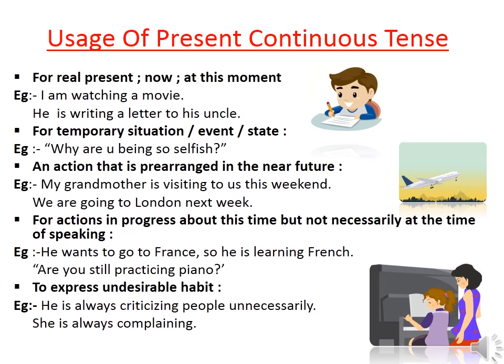Again, present continuous tense can be used for the actions in progress about this time but not necessarily at the time of speaking. For example, he wants to go to France, so he is learning French. He is learning French is correct, but this action may not be happening at the time I am speaking. Present continuous tense can be used to express undesirable habit. Undesirable habit means it is a habit which a person has which is not taken positively by others or which is not considered okay.